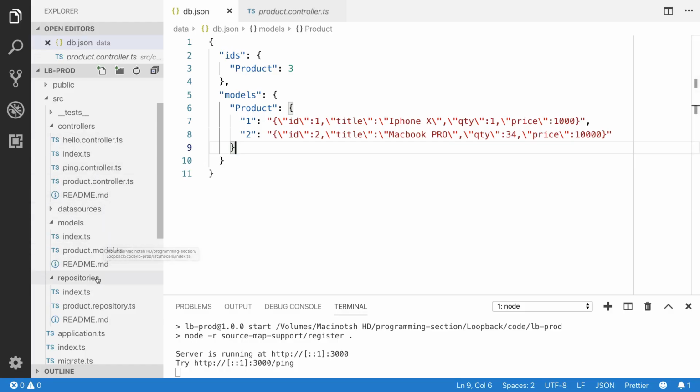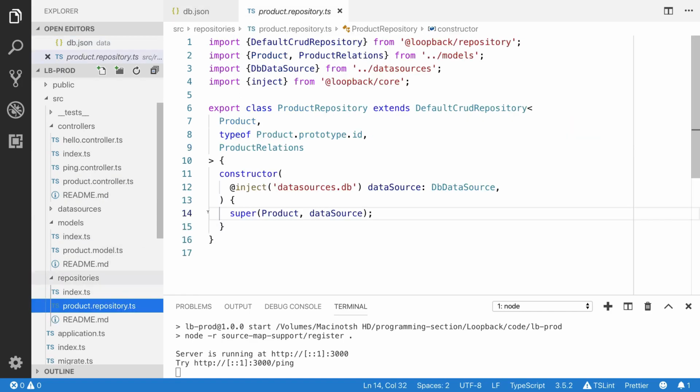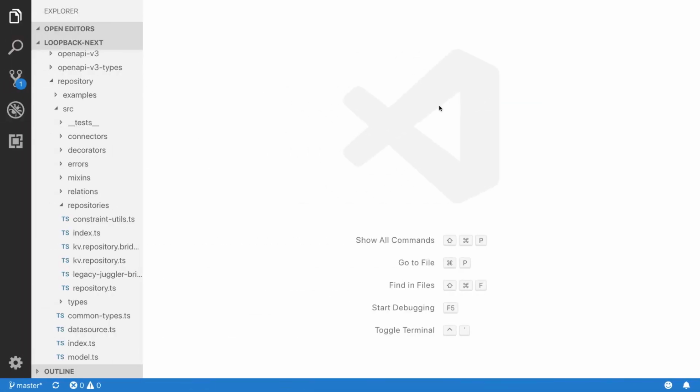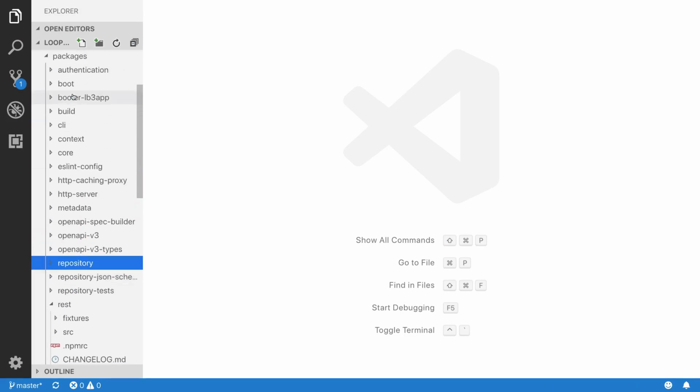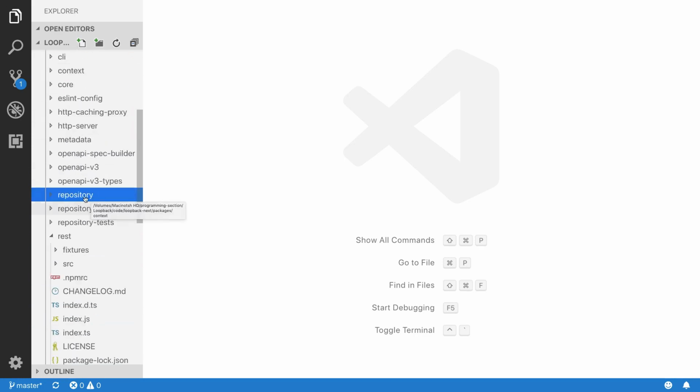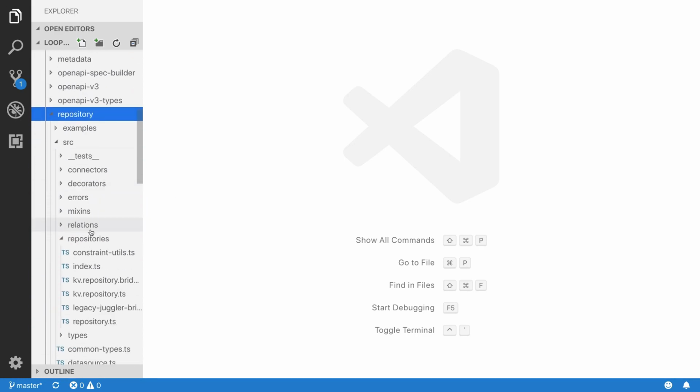Now we are going to dig into the repository. Let's try to review the source code for the default CRUD repository. I have already downloaded the source code of the LoopBack project. When you see the LoopBack repository package, you can see that these are all the packages. LoopBack created a separate package for authentication, boot, build, context, core. I'm going to show you what is inside the repository package.